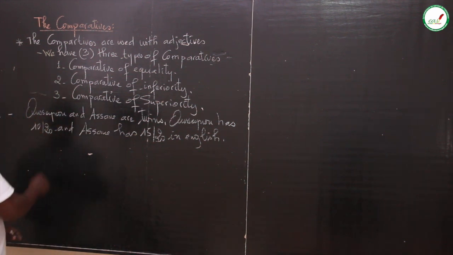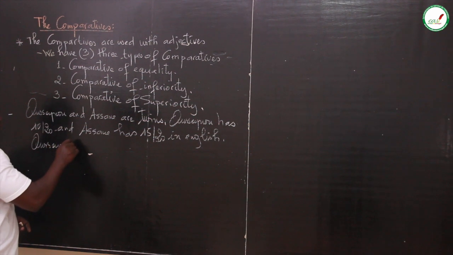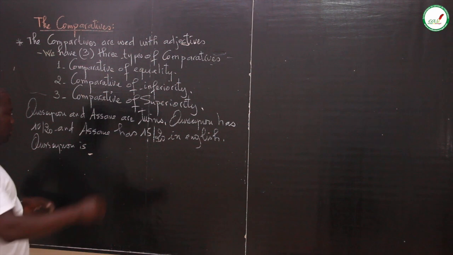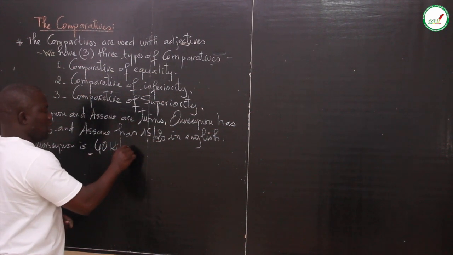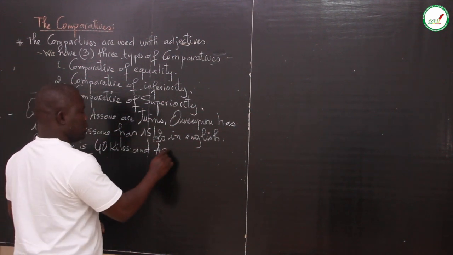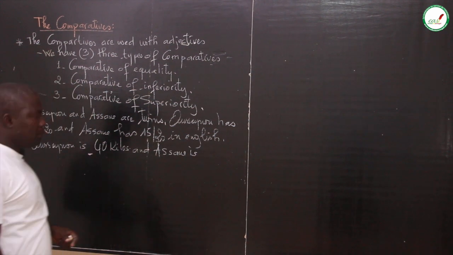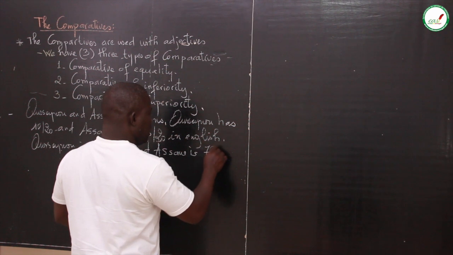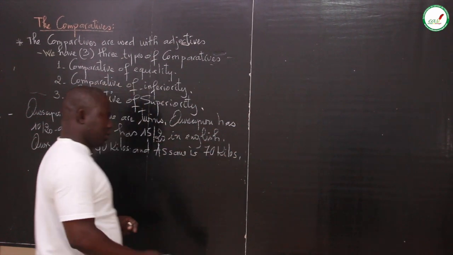So Ousseynou is, for example, 40 kilos and Hassan is, for example, 70 kilos.